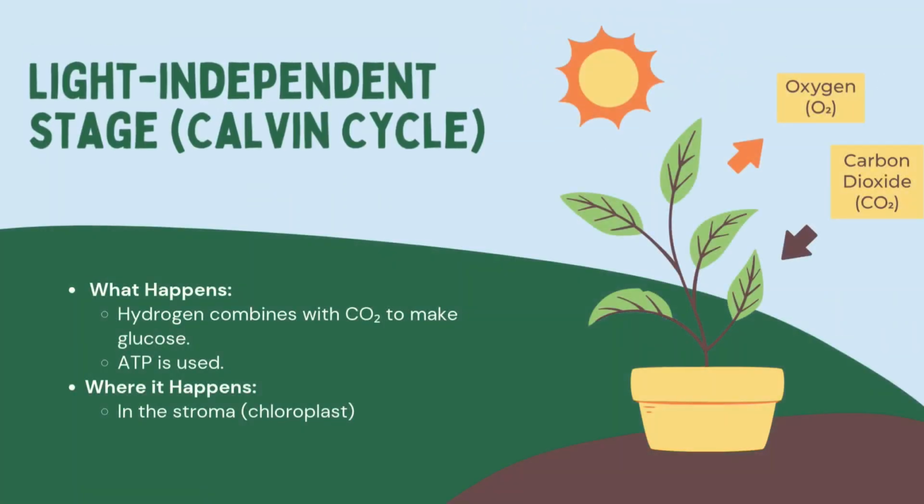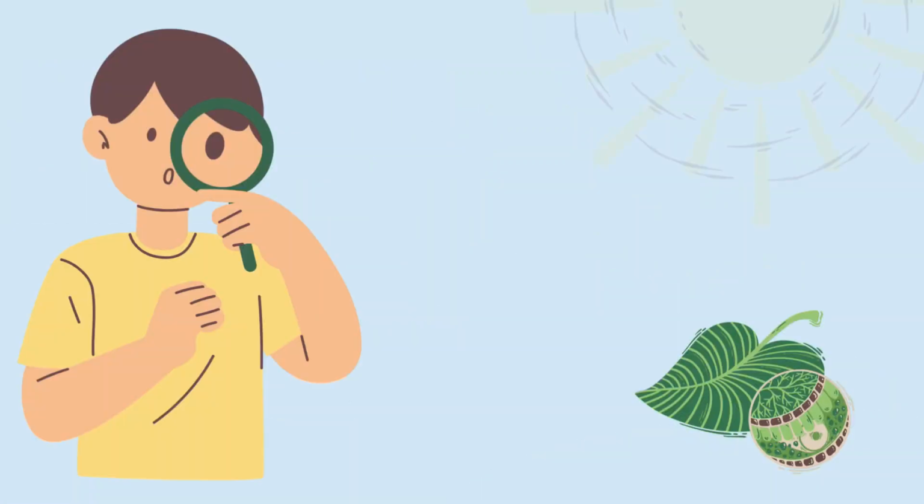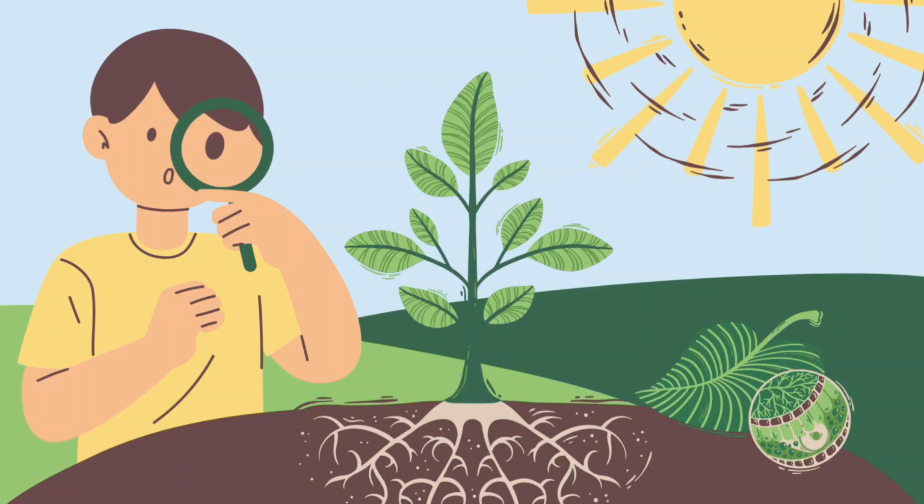Light-independent stage, Calvin's cycle. This stage does not require direct light, but it uses the energy produced in the first stage. It happens in the stroma of the chloroplast. During this stage, carbon dioxide combines with hydrogen. This forms glucose, which is the plant's food. So in simple form, the light reaction makes oxygen and the dark reaction makes glucose.